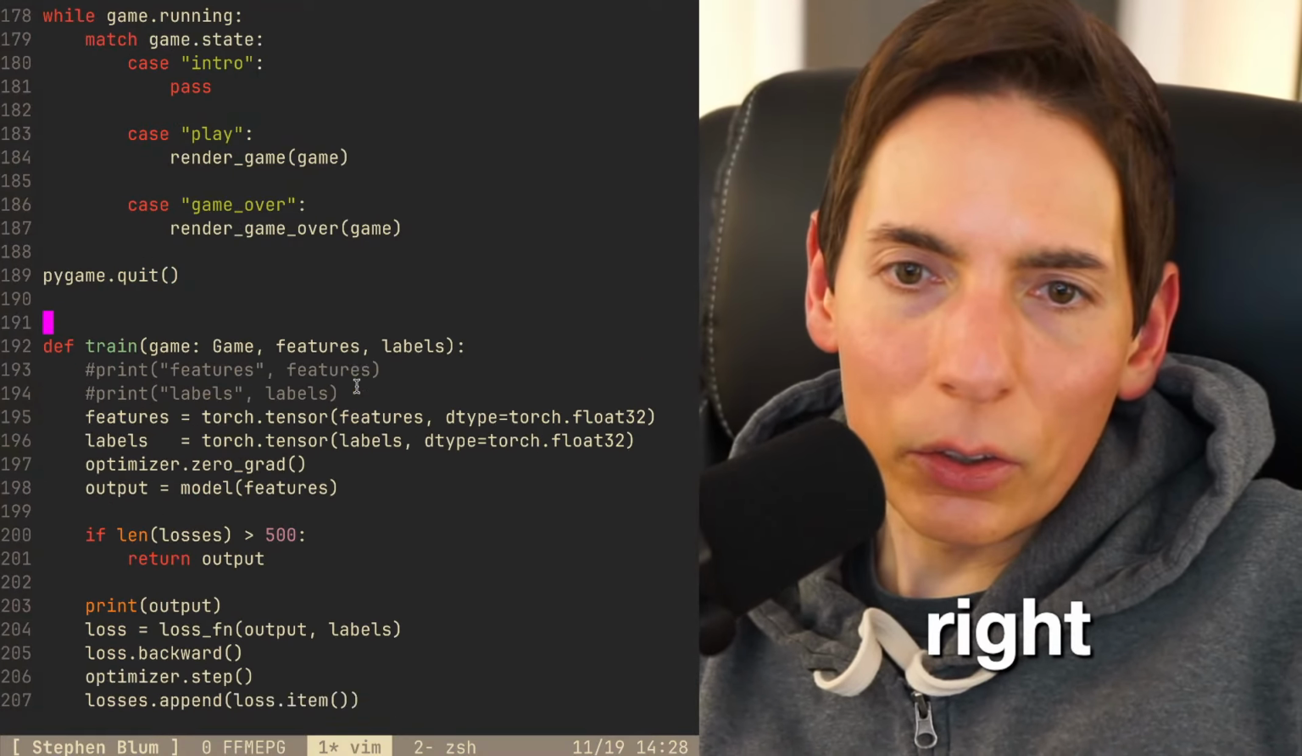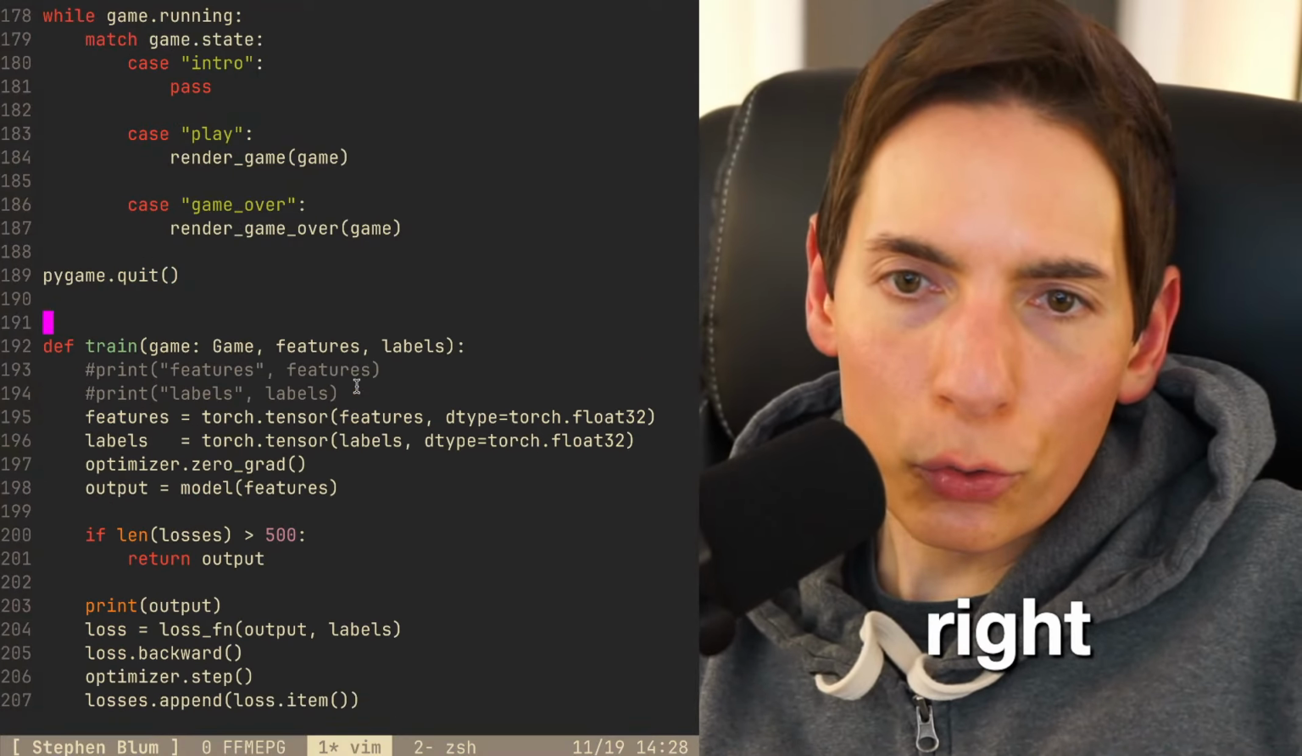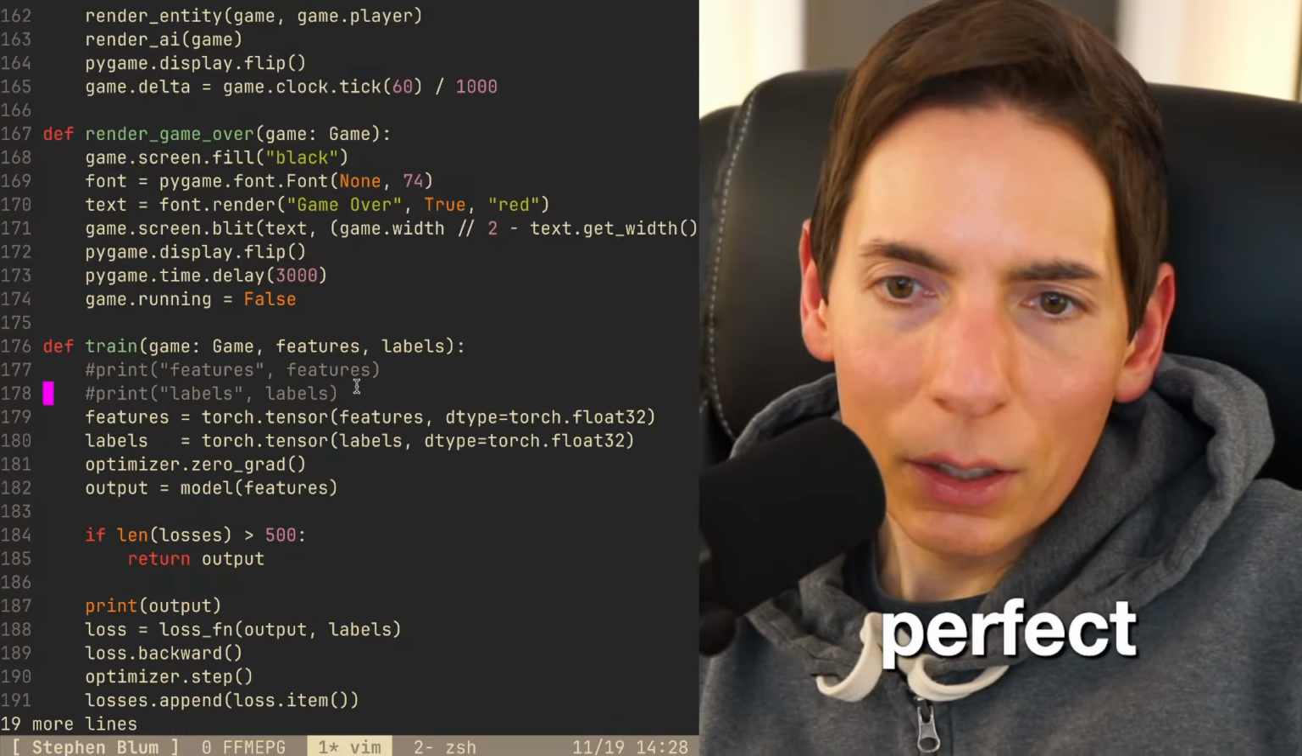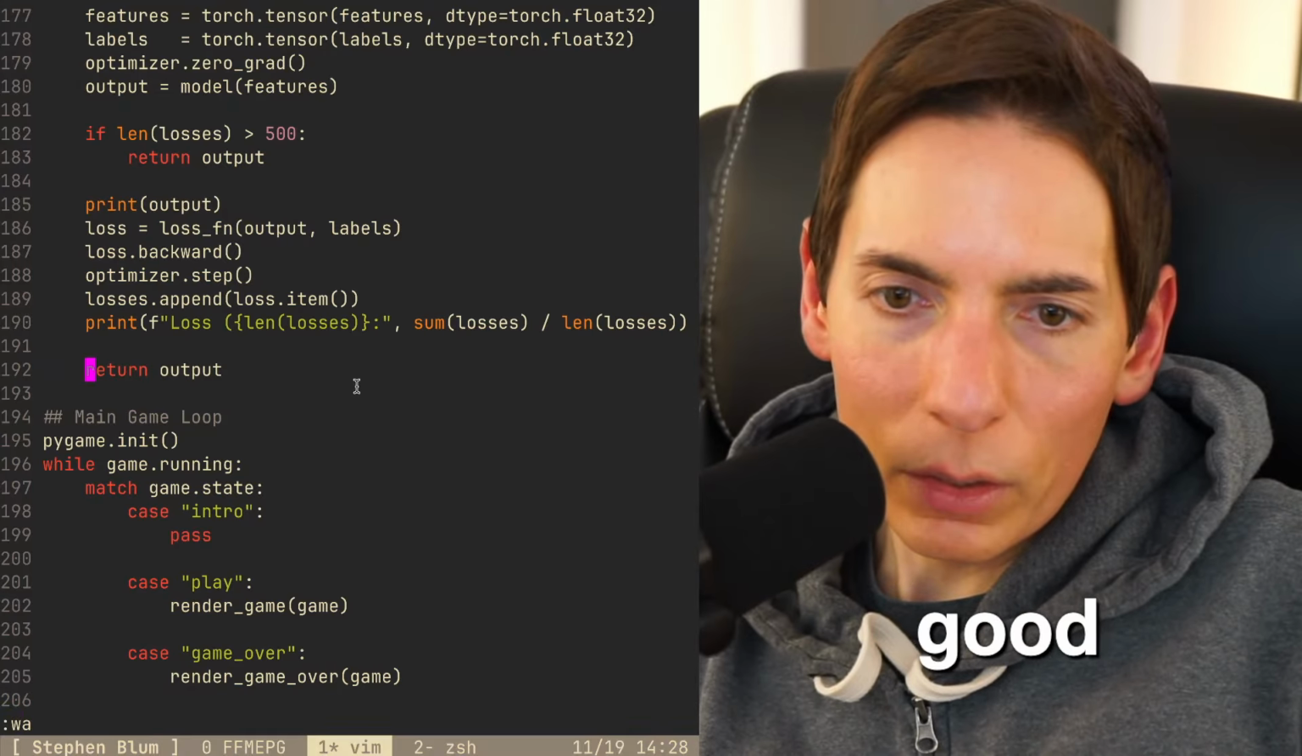All right. There's the train function, which needs to go up higher. Let's see here. Def. All right. Perfect. Train. Looking good. Almost done, you guys.